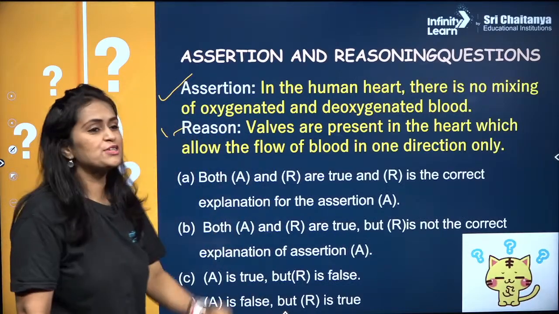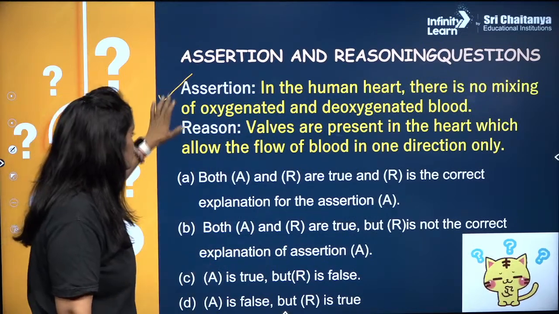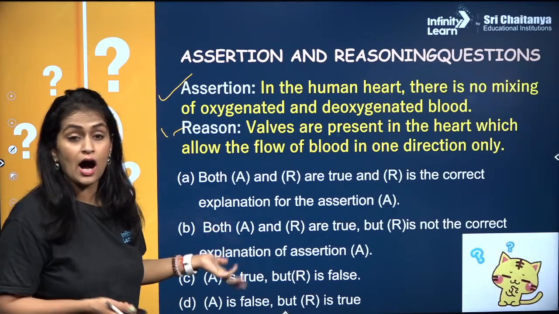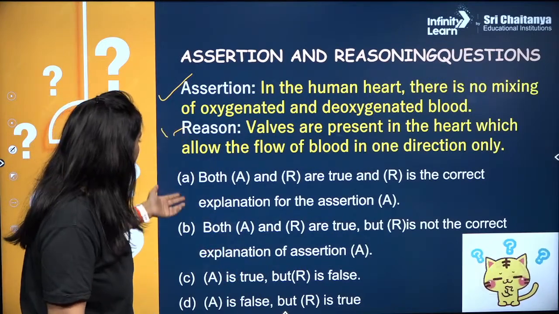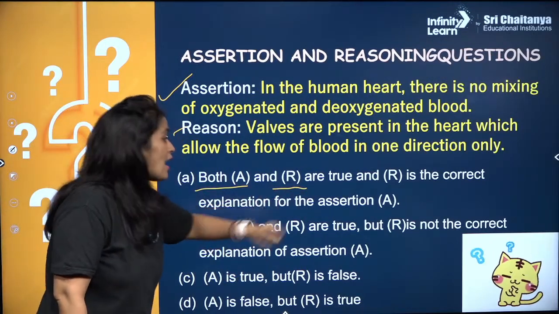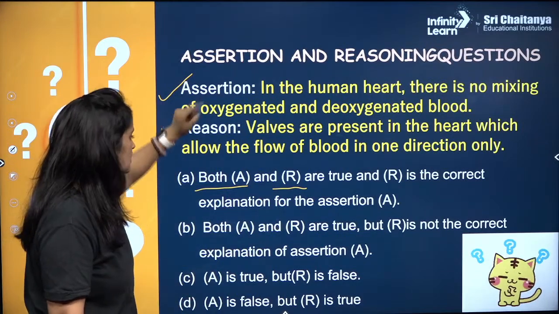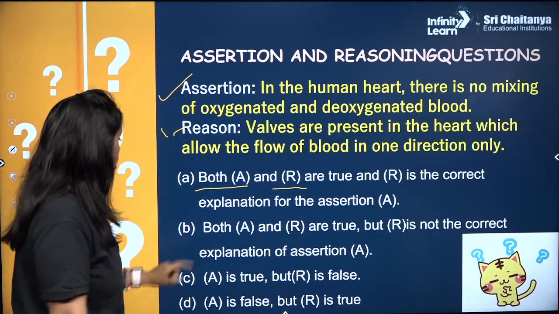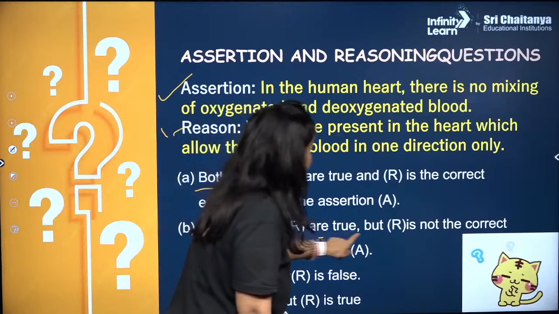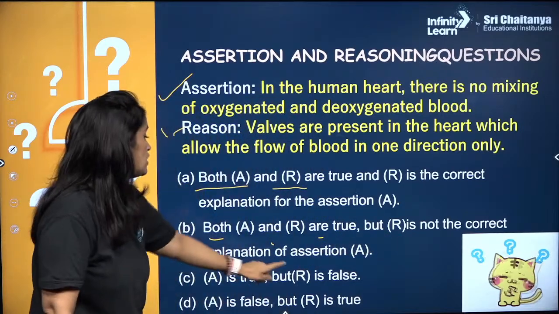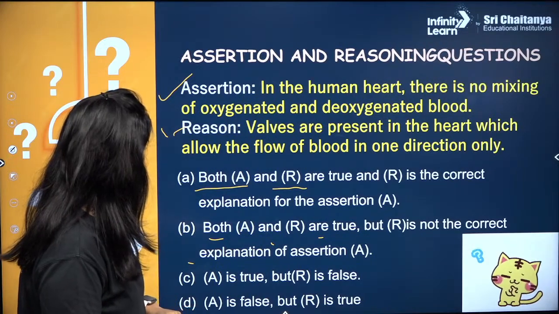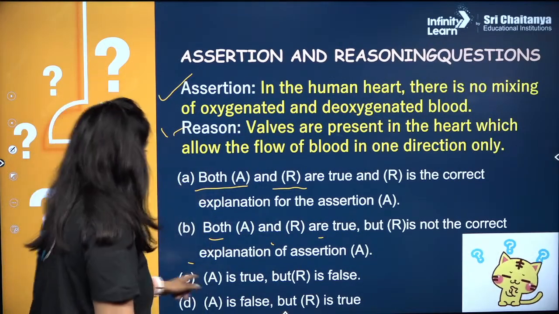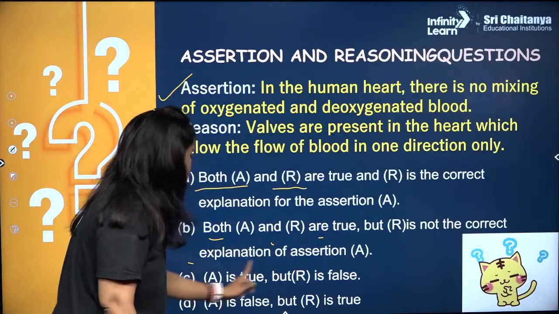These are your options, my dear student. Both assertion and reason are correct. अगर ये क्वेश्चन आ गया एग्जाम में तो हमारी तो बल्ले बल्ले, right? बताओ. Both A and R are true, but R is not the correct explanation for the assertion. या फिर A is true but R is false, A is false but R is true.